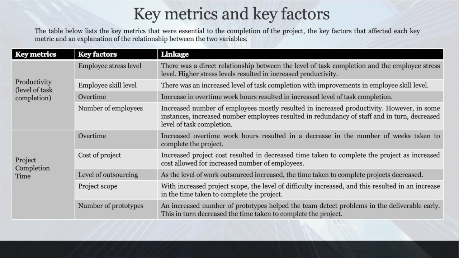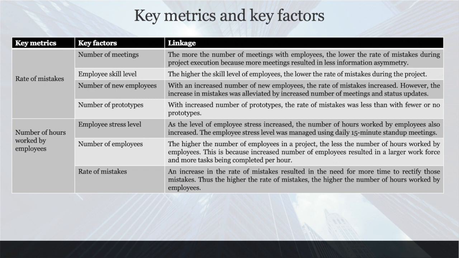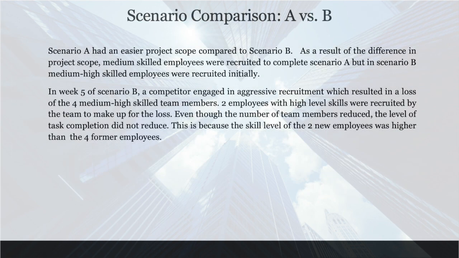As we saw in the simulation, each factor will influence positively or negatively the performance of our team. We manage them to maximize the scope and minimize the time spent. In scenario A, 4 medium-skilled employees were recruited to complete the project. In scenario B, initially 4 medium-high-skilled employees were recruited to complete the project because it had a more complex scope.